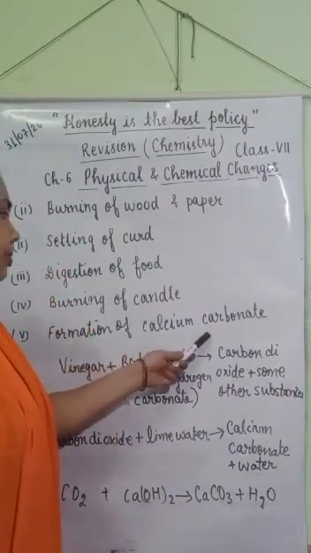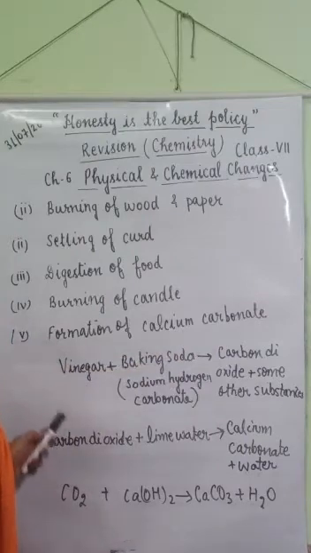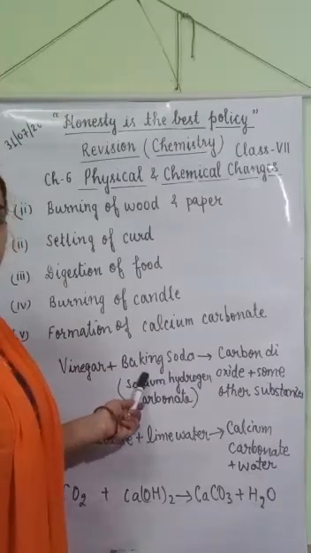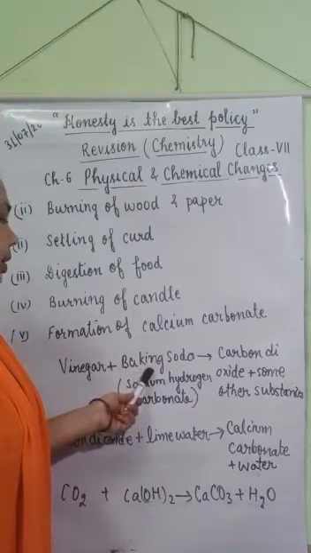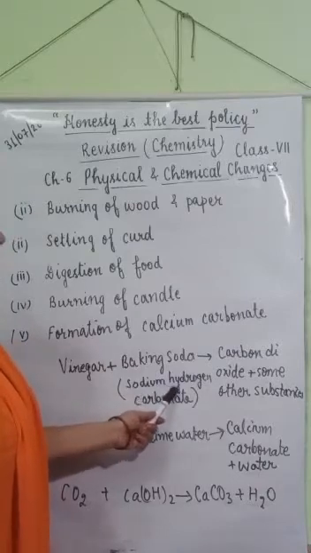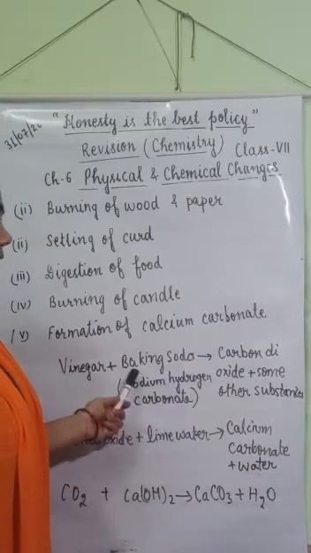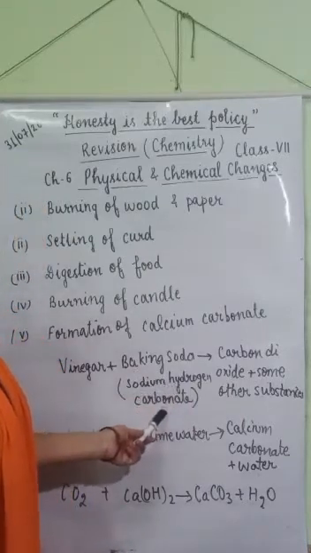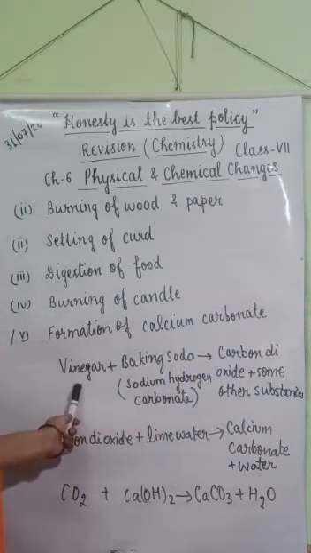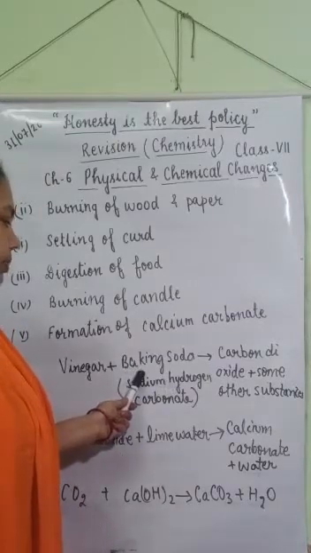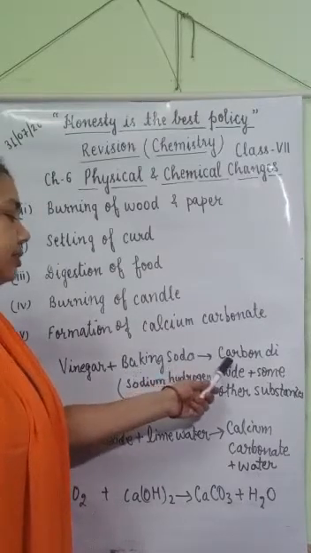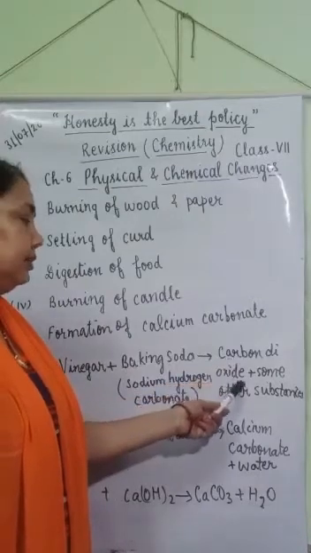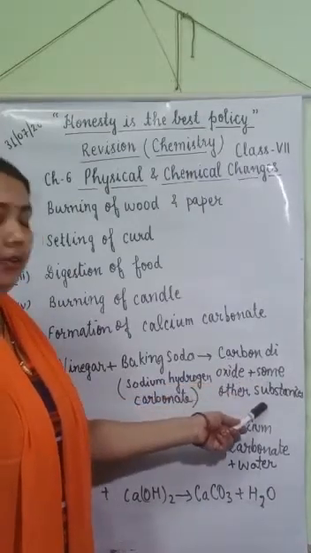Formation of calcium carbonate. How is calcium carbonate formed? When vinegar reacts with baking soda, the chemical name of baking soda is sodium hydrogen carbonate. So when vinegar reacts with baking soda, it releases carbon dioxide gas and some other substances are formed.